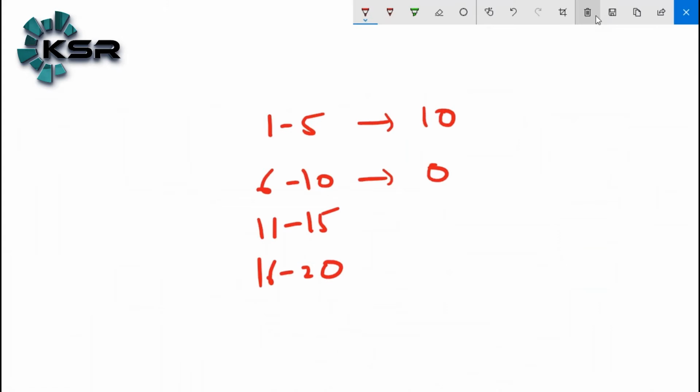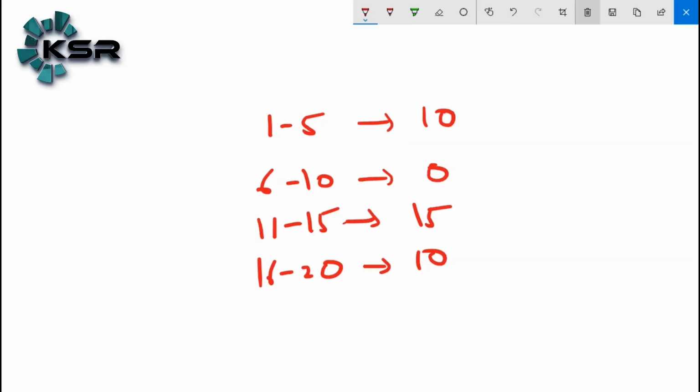That means none of the records or data points are within the range of 6 to 10. 11 to 15 is 15, 16 to 20 is 10, as an example. So no customers fall within the range of 6 to 10.